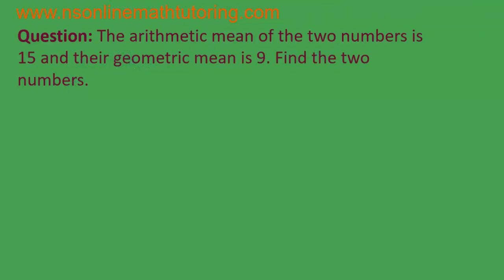The arithmetic mean of two numbers is 15 and their geometric mean is 9. Find the two numbers. Okay, in this case, they are not saying whether they are from any arithmetic sequence or geometric sequence. Only the arithmetic mean is 15 and the geometric mean is 9. So let's start with our answer.